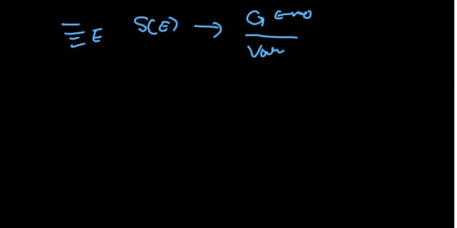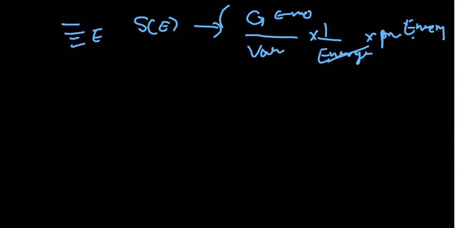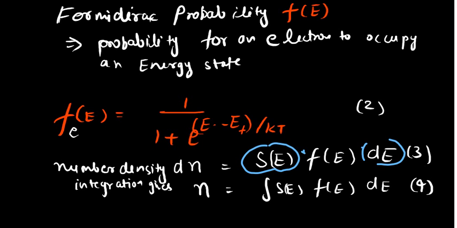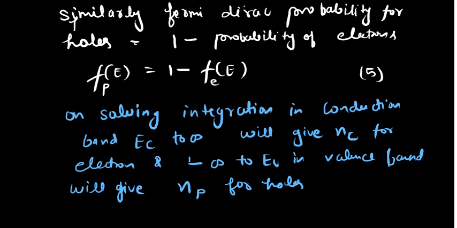So this becomes some number per unit volume, into 1 upon energy, and into probability. This gives the effective number of states. Now for electrons, let us multiply with energy. The energy terms cancel out, and that is why we get the number density, numbers per unit volume. That is why we integrate the term S(E) into F(E) into dE. Similarly for holes, the total probability will be 1 minus the probability of an electron.